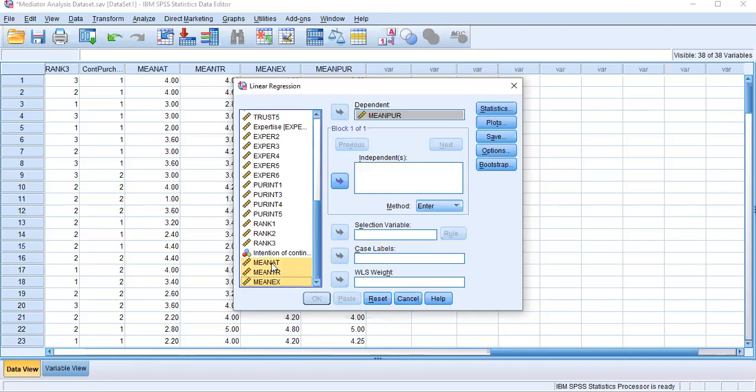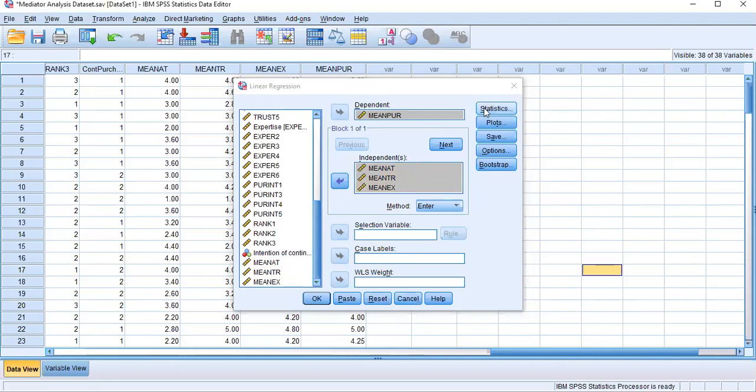For example, first you can run the dependent variable with 1 independent variable. Then you can again run 1 dependent and then another independent variable. But my advice is please run all the variables at once. You can run all the variables at once and see which variable influences your dependent variable statistically. Then select your dependent variable and your independent variables.